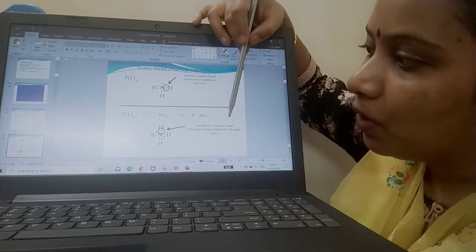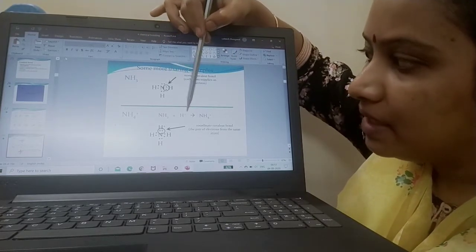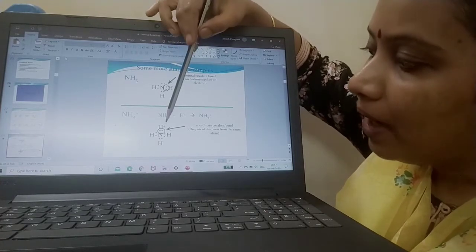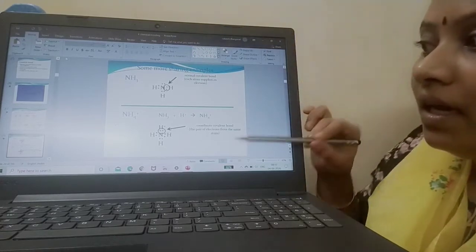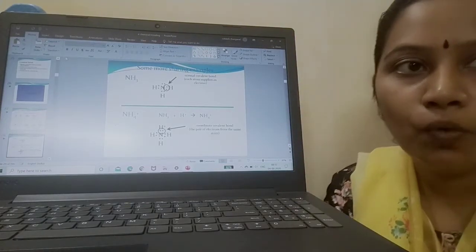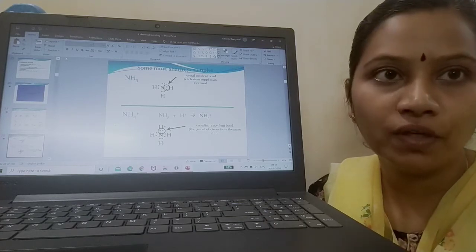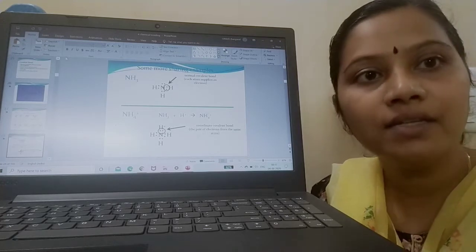Okay, now this is NH4. NH3 plus H plus gives rise to NH4. Children, you know up to NH3, right? You add 1 H plus here. See, but ammonium NH4 plus is not an example for the formation of a simple covalent bond. I am going to call that a coordinate covalent bond.